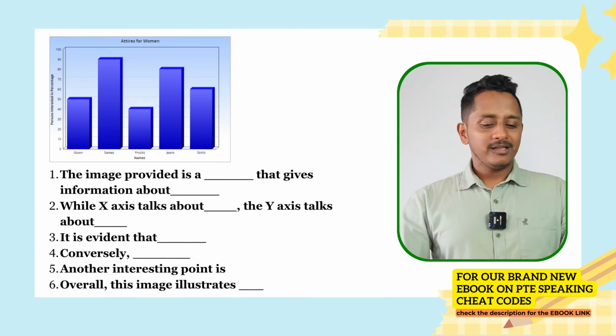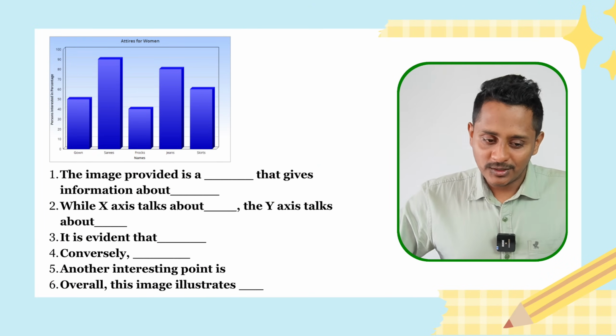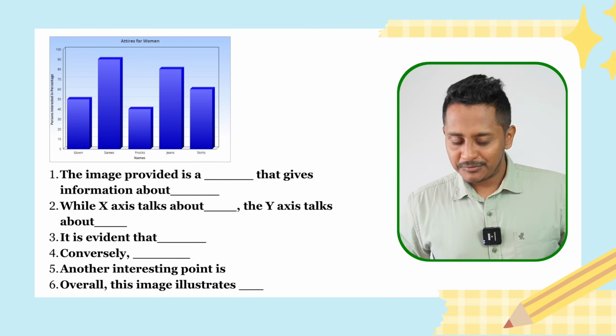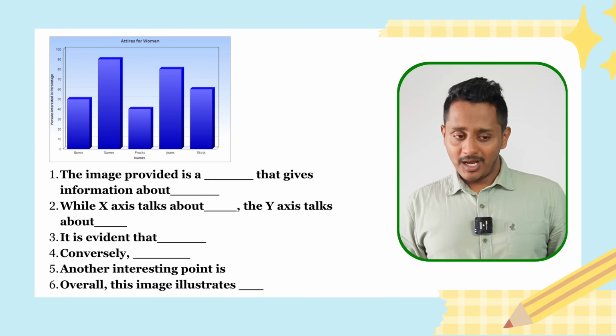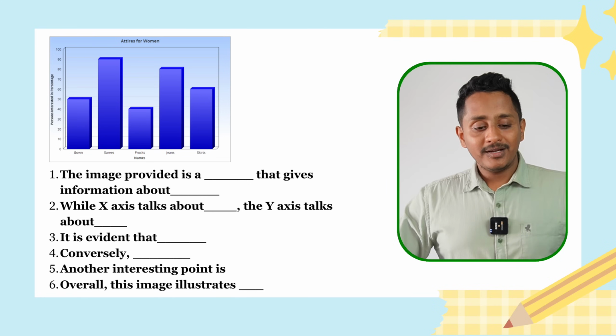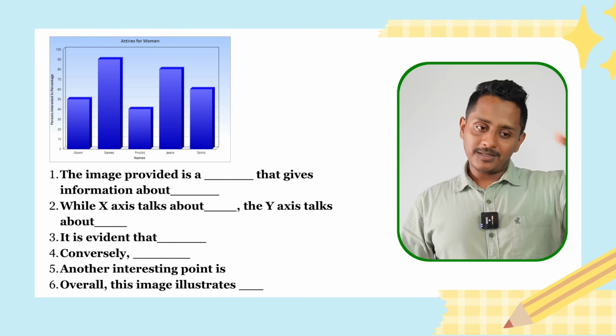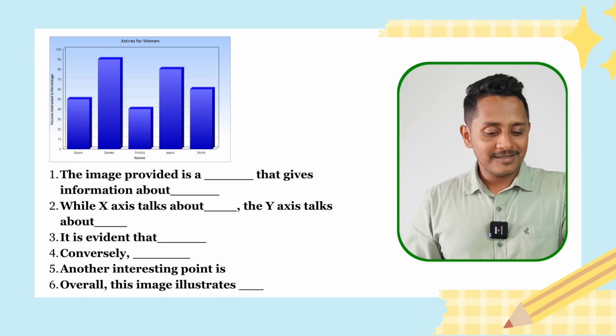Now we'll start. The image provided is a bar graph that gives information about attires for women across gowns, saris, frocks, jeans, skirts. While the x-axis talks about the categories of the dresses for women such as saris, gown, etc., the y-axis talks about the persons interested in percentage. It is evident that sari is the highest percentage with a value of 90%, meaning 90% of the women are wearing saris.